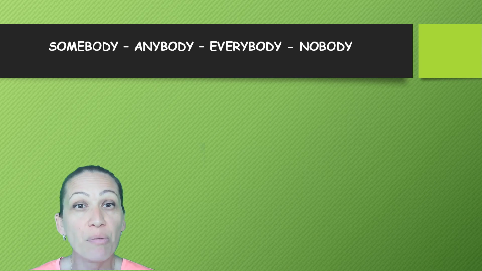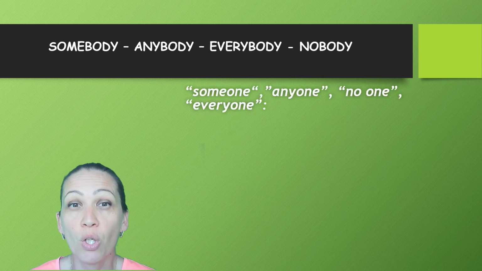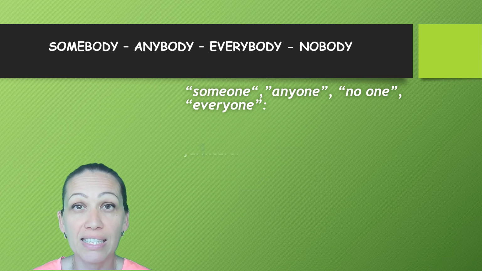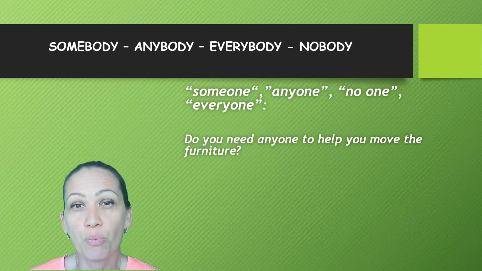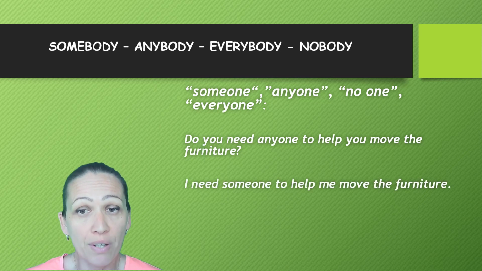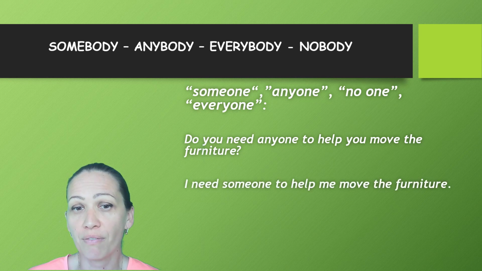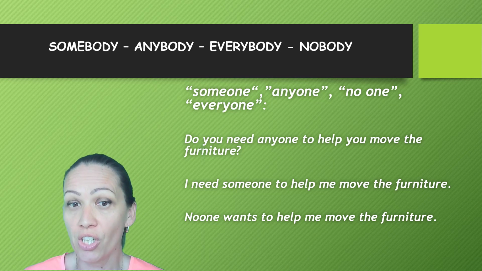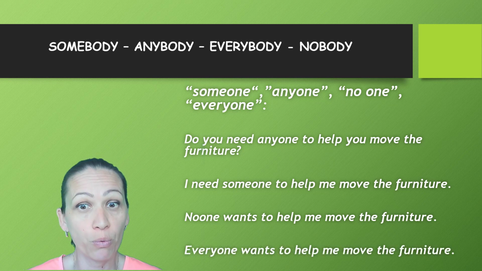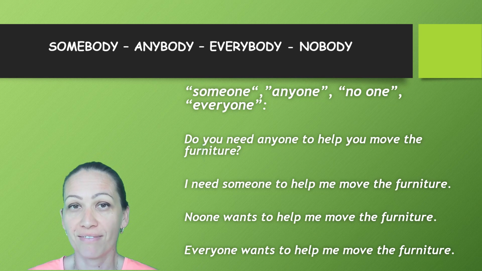Instead of somebody, anybody, everybody, or nobody, we can use someone, anyone, everyone, or no one, and they will have absolutely the same meaning. For example, do you need anyone to help you move the furniture? Yes, I need someone to help me move the furniture. No one wants to help me move the furniture, or everyone wants to help me move the furniture.